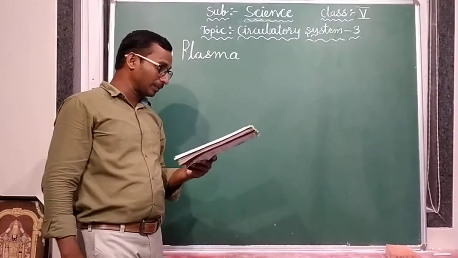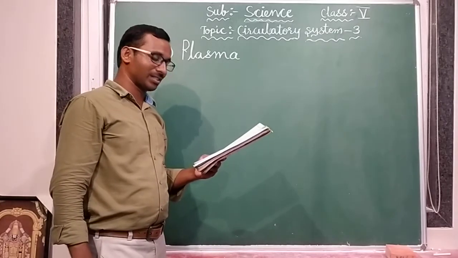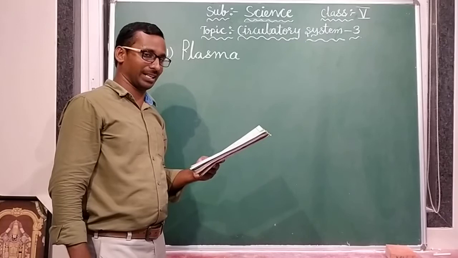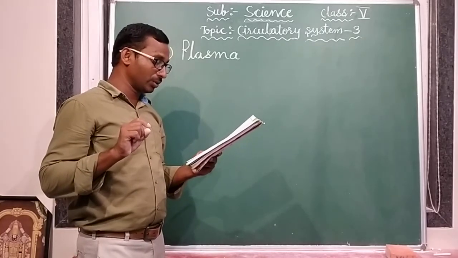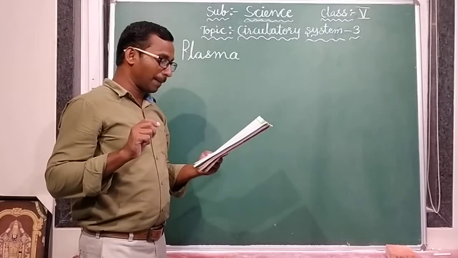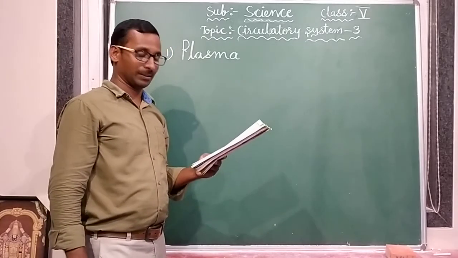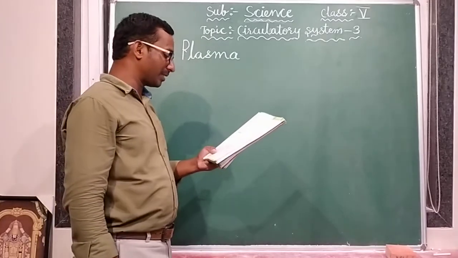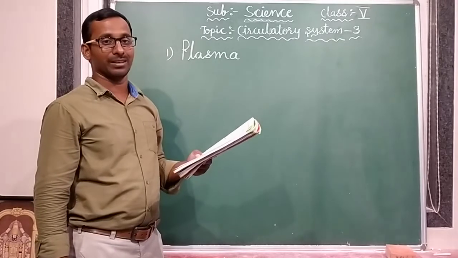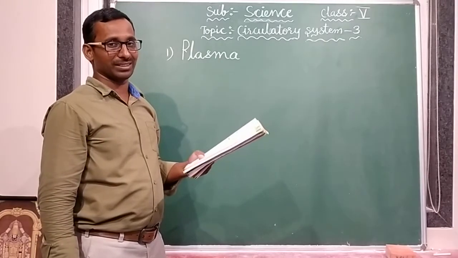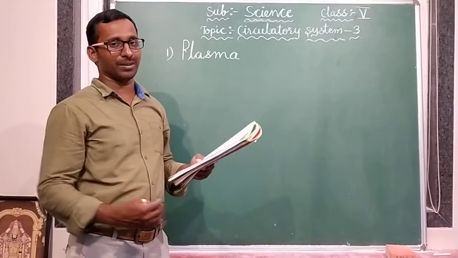Second blank. The red color of RBCs is due to the presence of a red pigment called dash. RBCs means red blood cells. Red blood cells have a color pigment. What is the name of that color pigment?